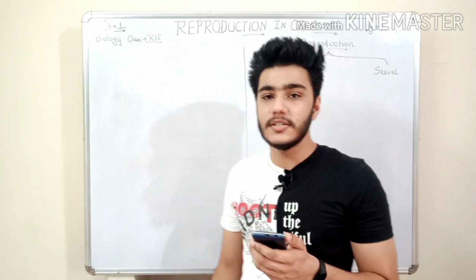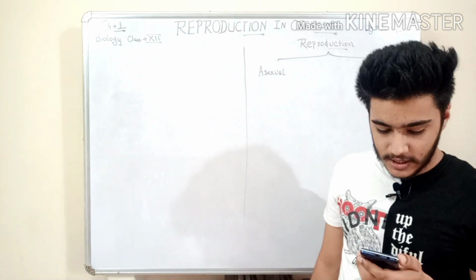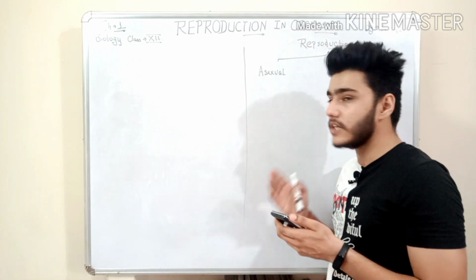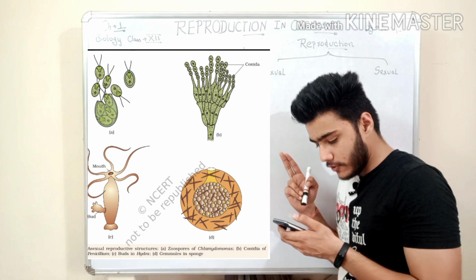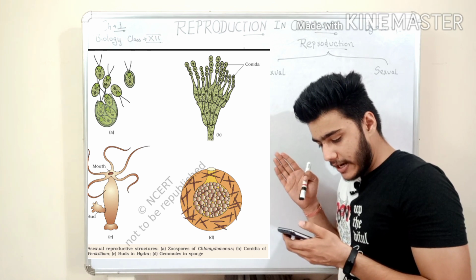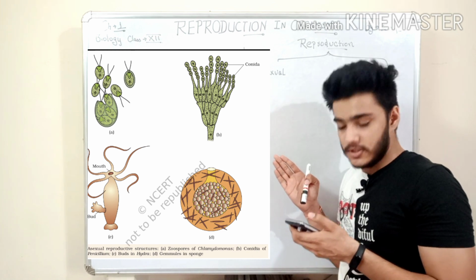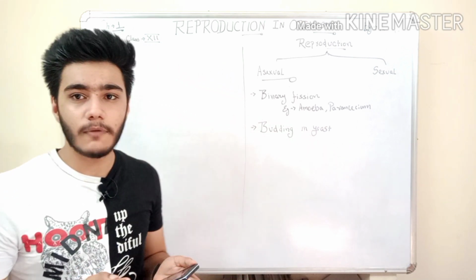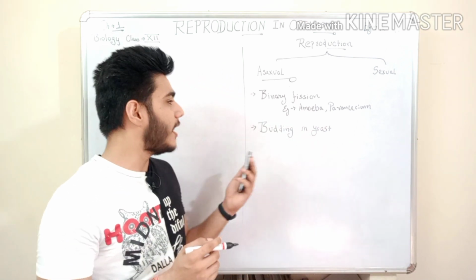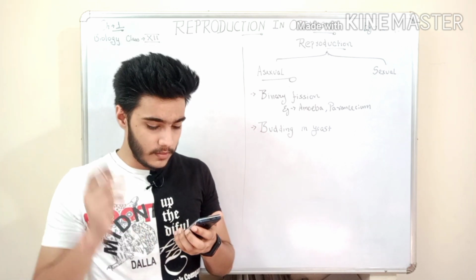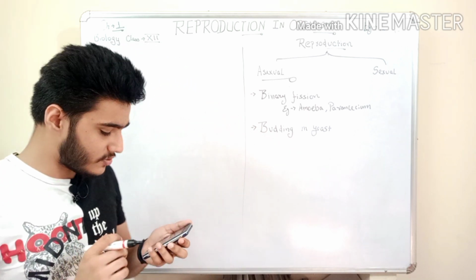There are some more examples given, like zoospores in Chlamydomonas, conidia of Penicillium, buds in Hydra and gemmules in sponges. Some examples of asexual reproduction are binary fission in amoeba and paramecium, and budding in yeast.